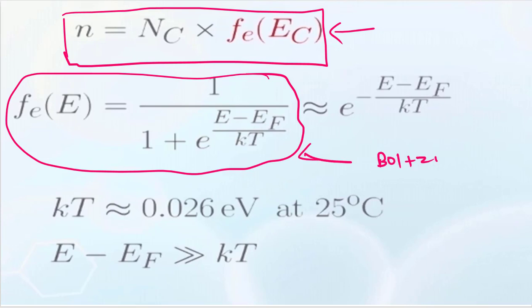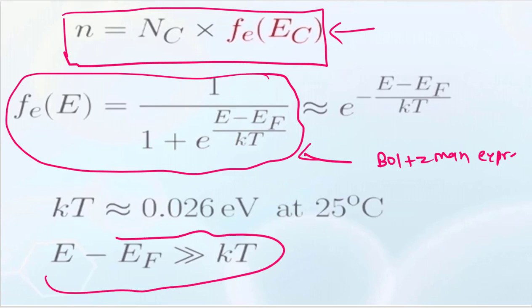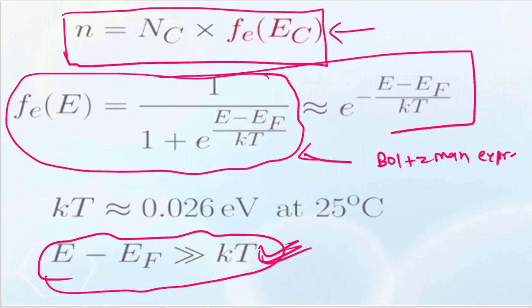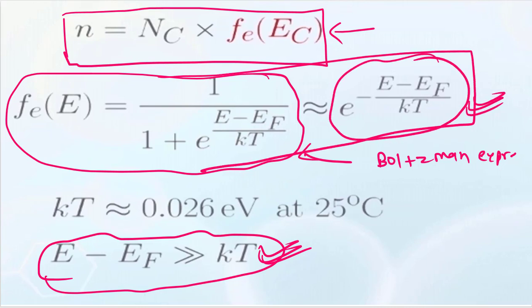What is the Boltzmann expression? If you consider E minus EF greater than or equal to kT, then you can write this statement as e to the power of minus something. So F of E can be written in this form if E minus EF is greater than or equal to kT. This is what we call the Boltzmann approximation.